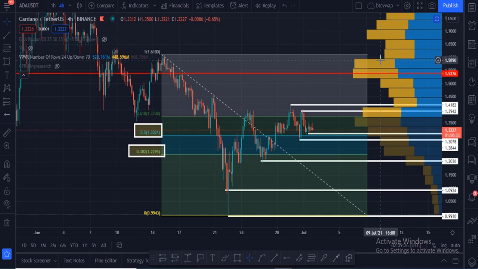This is the area where most of the buying and selling orders are waiting for execution. Once Cardano breaks $1.20, there are very small VPVR volume towers. That indicates that price can go down after hitting the $1.20 area.